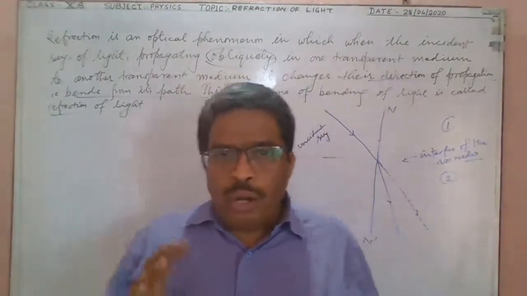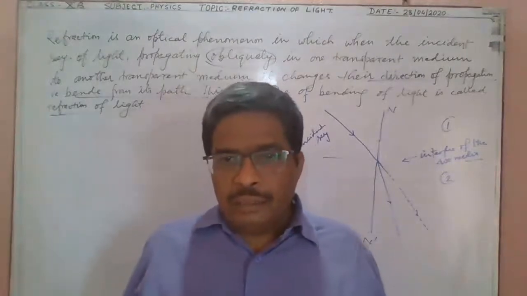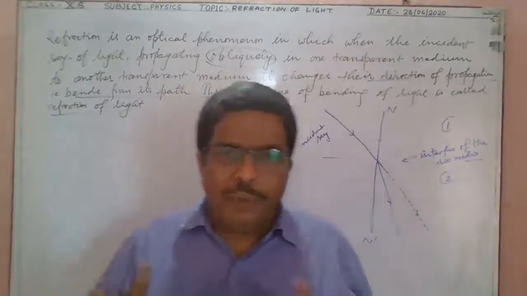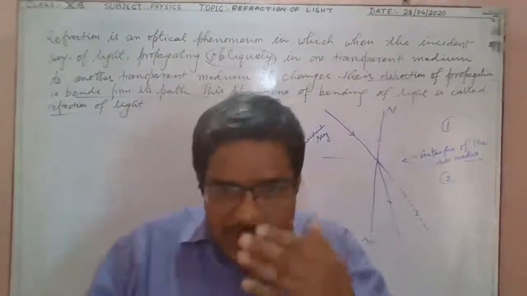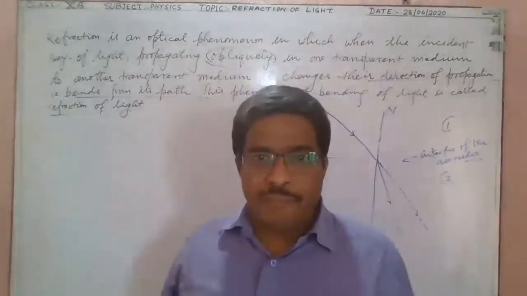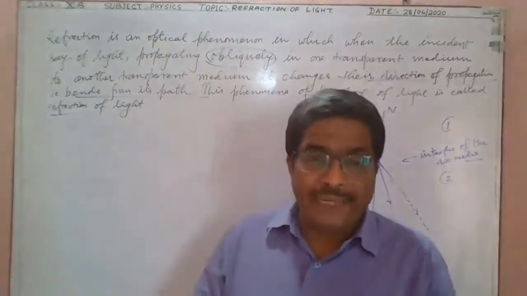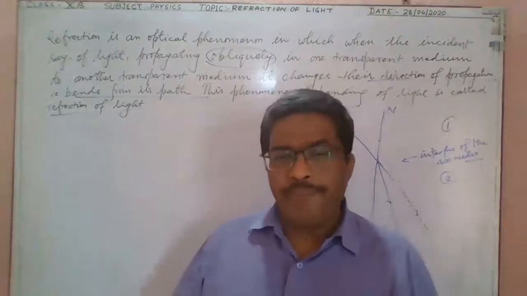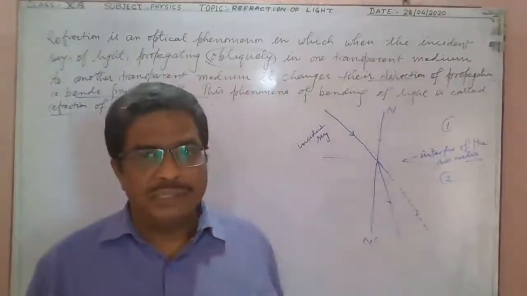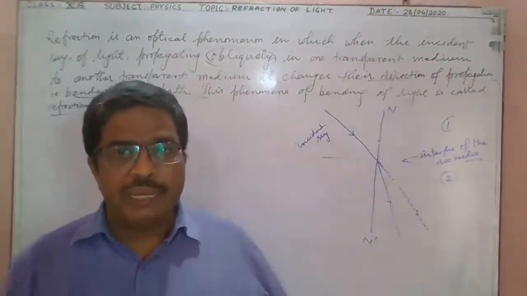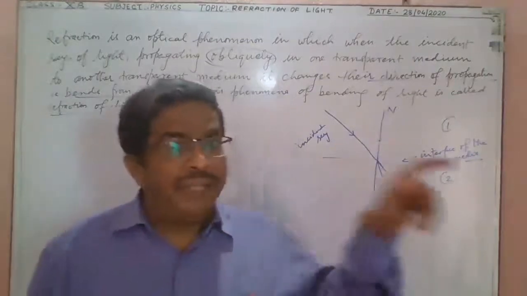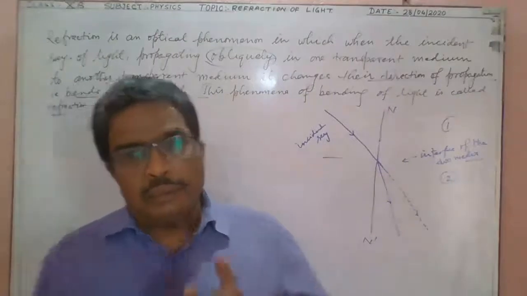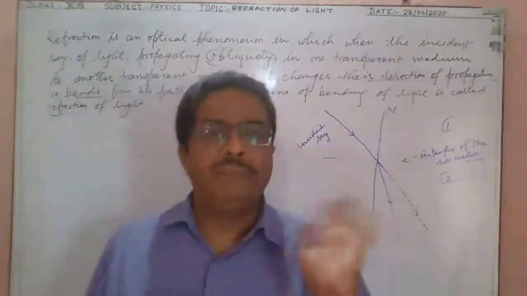So, how does this happen? How is this type of speed increased or decreased? Because there is a change in the nature of the road. In a similar way, light also depends upon the nature of the transparent medium, because light always needs a transparent medium.